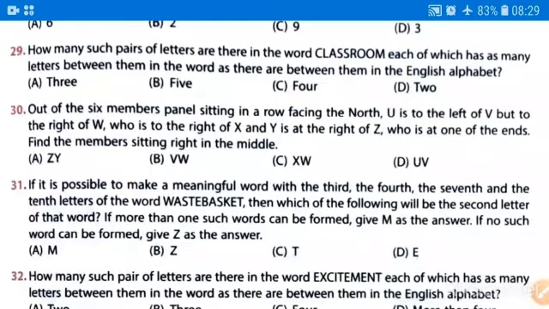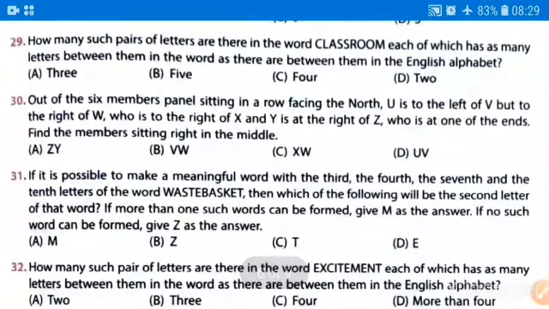Out of 6 members of a panel sitting in a row facing the north, U is to the left of V but to the right of W. Okay, so this is a question of sitting arrangement. W is to the right of X. Y is to the right of Z, who is at one of the ends. Find the member sitting right in the middle. So this is the question. Now let's solve it.